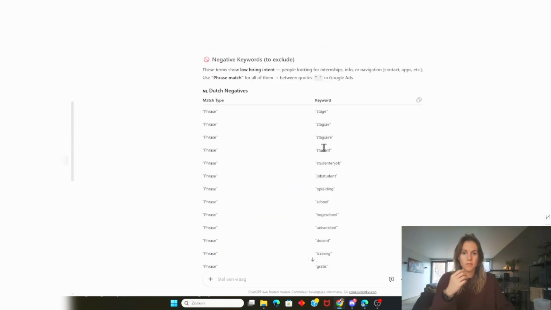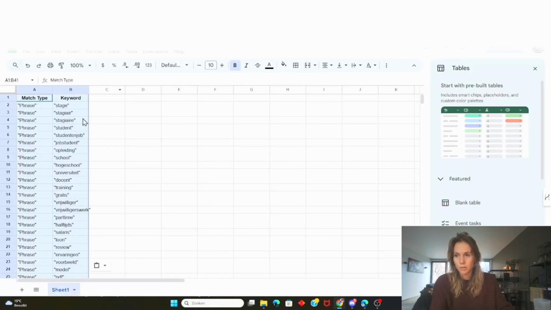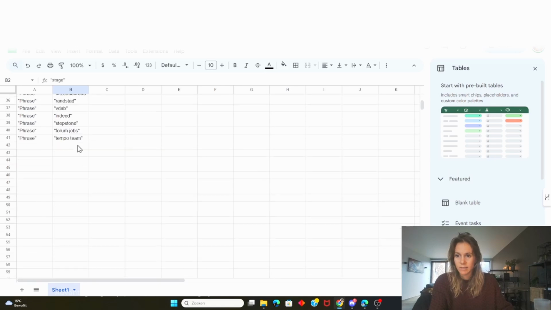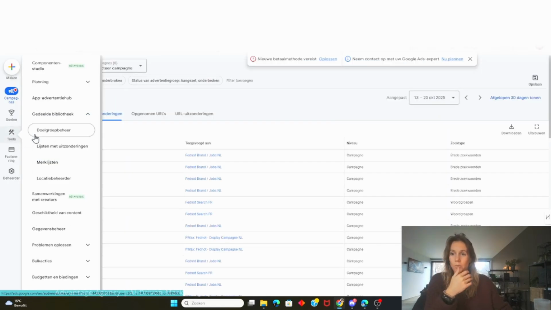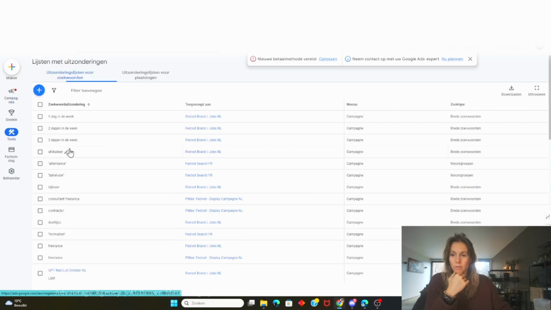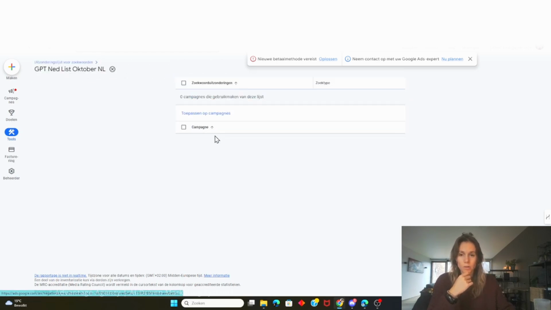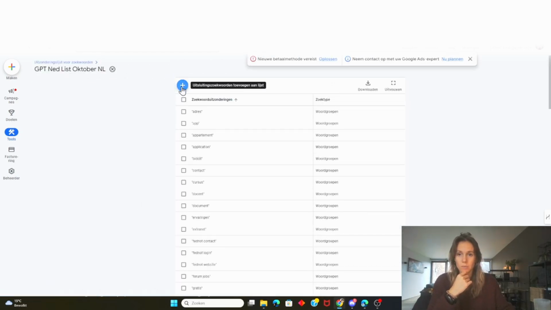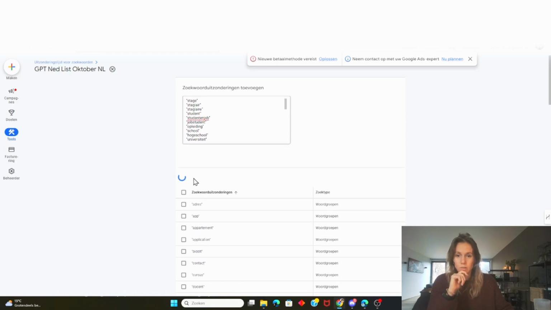So once it gave us the keywords, I'm just going to copy this column and paste it into our spreadsheet so I can easily select the negative keywords like this. I'm going to go to our tools and go to our negative keywords list. I already have two lists created, a Dutch one and a French one. I'm going to the Dutch one and simply click this plus here and add these keywords that ChatGPT suggested.